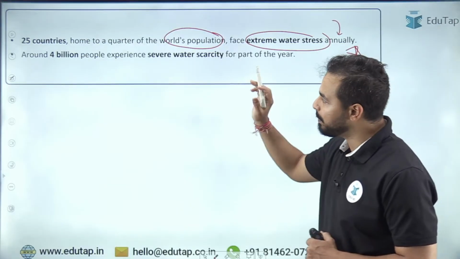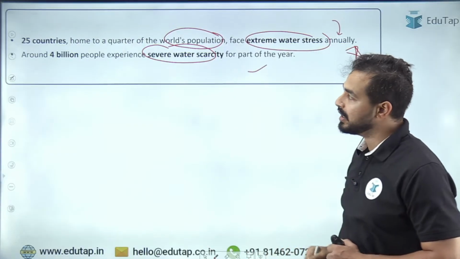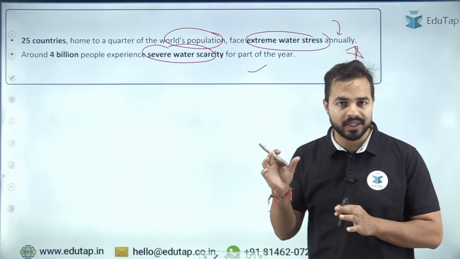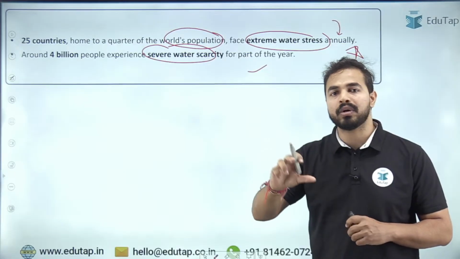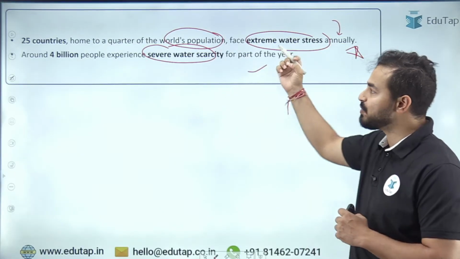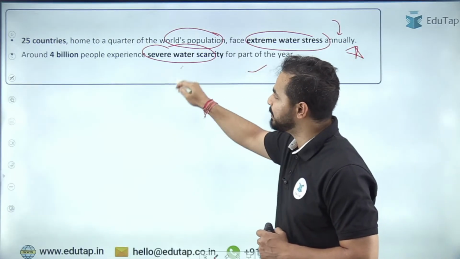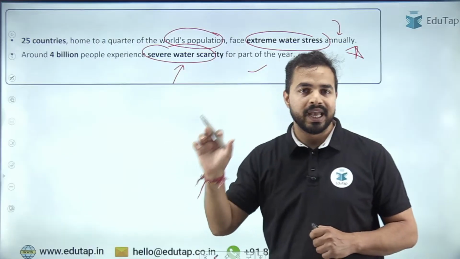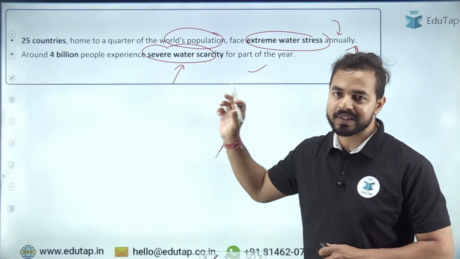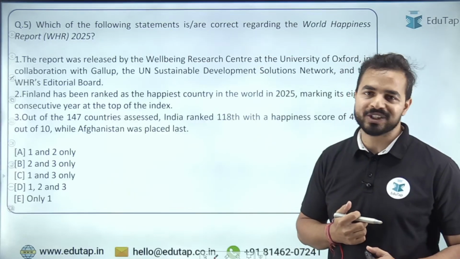Apart from that, 4 billion people experience severe water scarcity for part of the year. तो ये दोनों डेटा को आप याद रखिए, 25 countries जो कि around 25% of the global population, तो यहां पर extreme water scarcity रहती है. Apart from that, 4 billion people experience severe water scarcity in some part of the year. So this is something that we should remember from the examination point of view. Let's try to move to the next question.